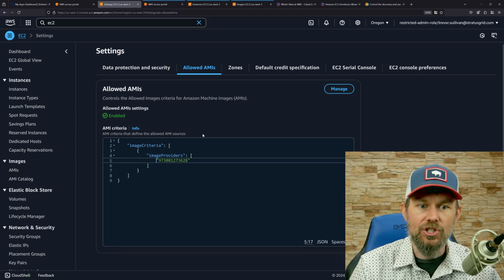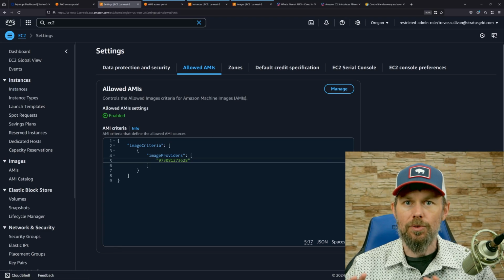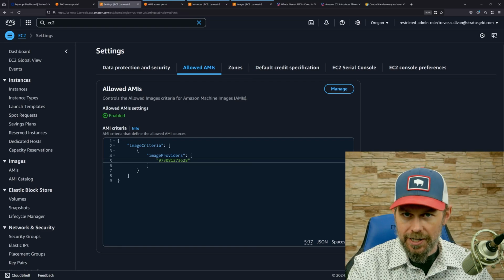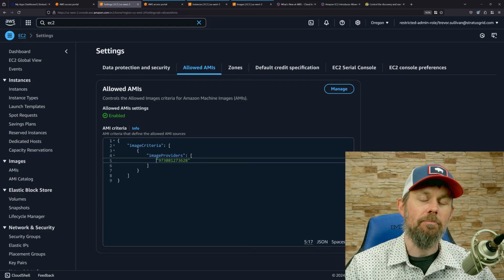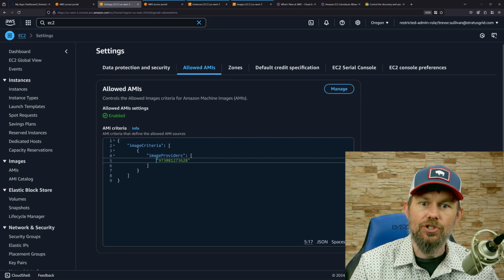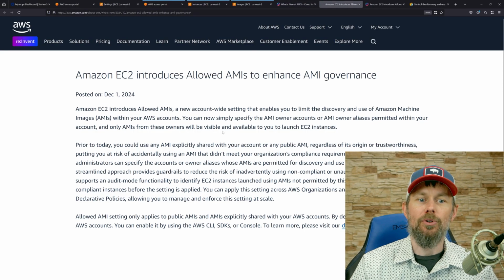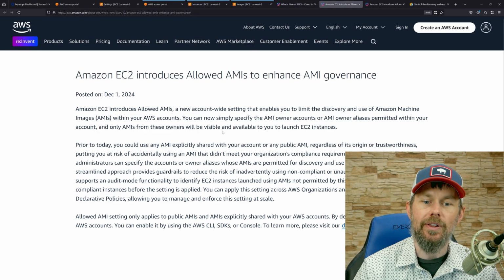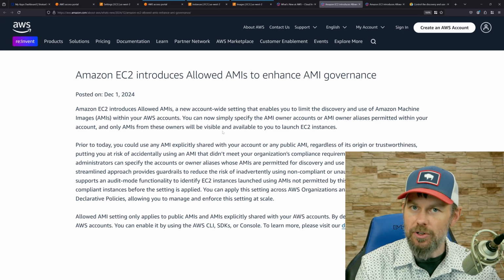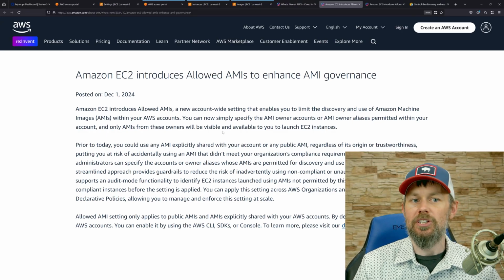All right, so that's pretty much everything that I wanted to show. I just wanted to demonstrate how you can take your own custom image and share it with a different account. Of course, that's been possible for a very long time now. But this new allowed AMIs feature just came out in the last couple of days. It's a very simple JSON governance policy that allows you to limit which AWS account IDs you specifically want to allow images to be deployed from.